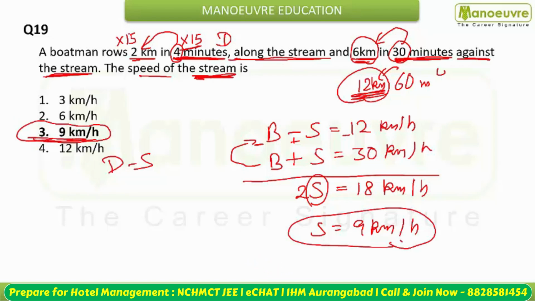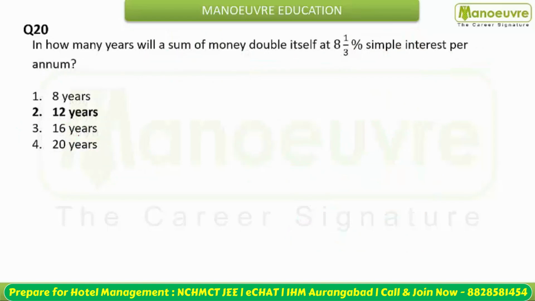Next move करते हैं. Now this is a question from simple interest. You are given, in how many years will a sum of money double itself at 8 1/3% simple interest per annum.